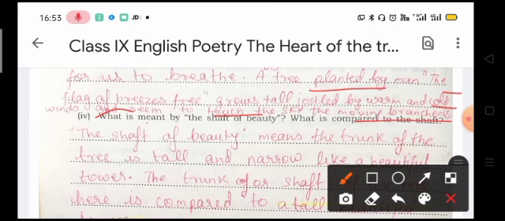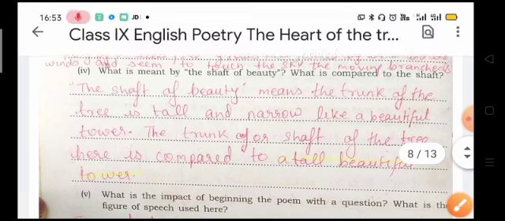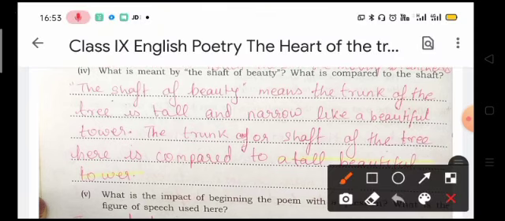Now our next question is, what is meant by the shaft of beauty? What is compared to the shaft? Now what is meant by shaft of beauty? Let us see. The shaft of beauty means the trunk of the tree is tall and narrow like a beautiful tower. Now what is the meaning of shaft of beauty? Shaft of beauty refers to the trunk of the tree.